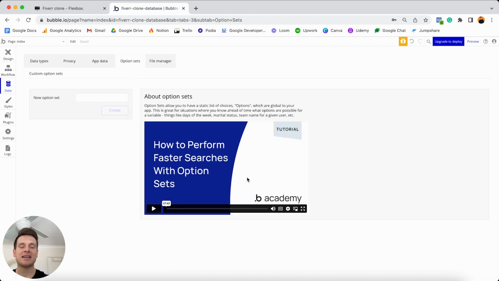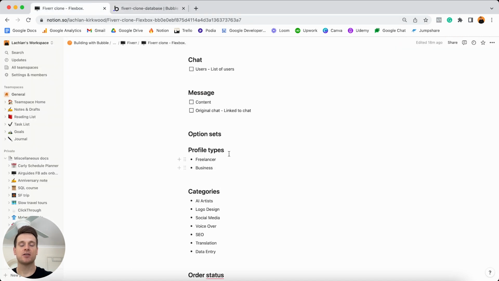And now what you'll see is that the process of creating an option set is relatively similar to the process of creating a data type. So on the left-hand side here, we have the ability to add a name for a new option set. And as I mentioned, the first option set I want to add in is the profile types. Now, when it comes to option sets, I will allow you to use a plural, because within each entry, we are creating all of the items at once.